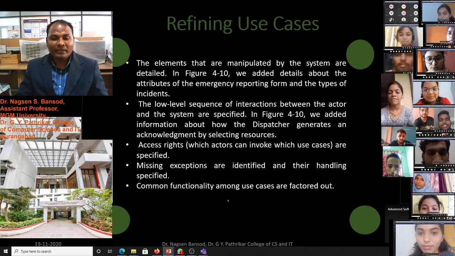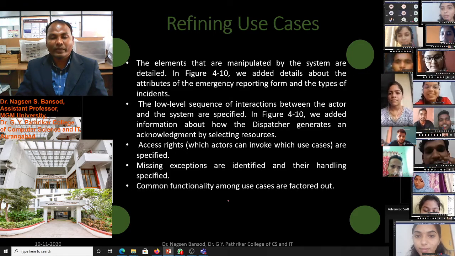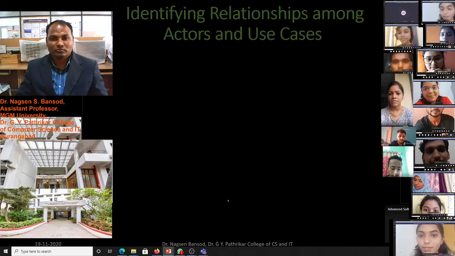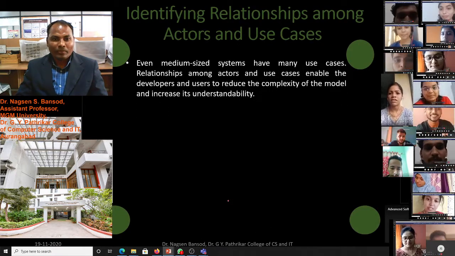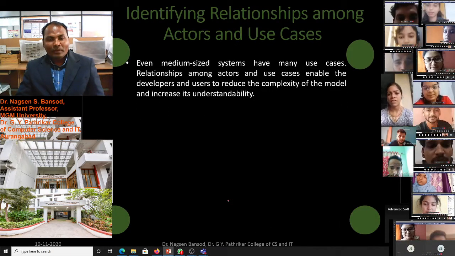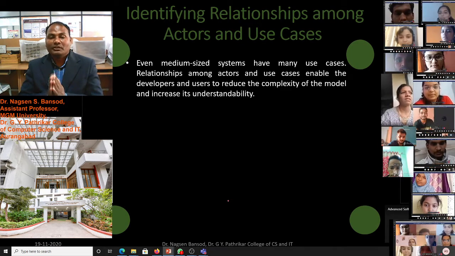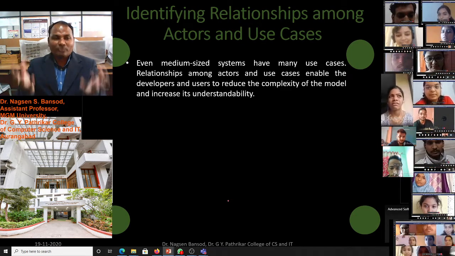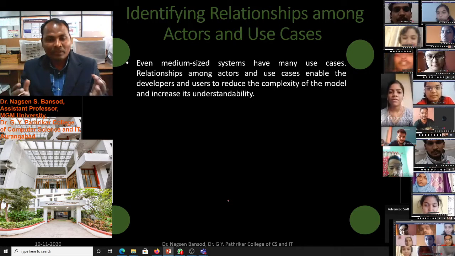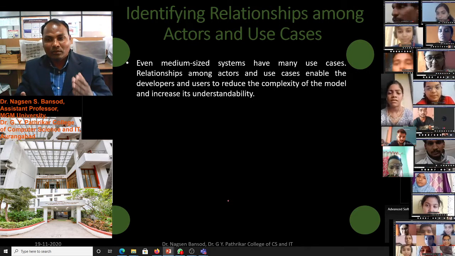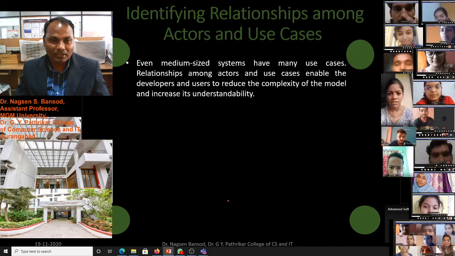Common functionality among use cases are factored out. Even medium sized systems have many use cases. If we are developing a small or medium size system, there may be many use cases.